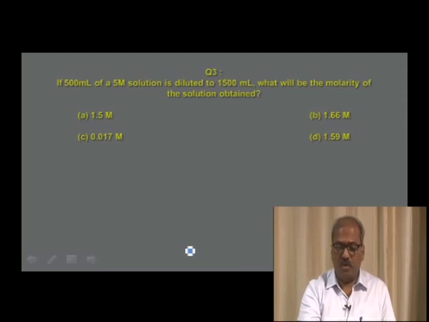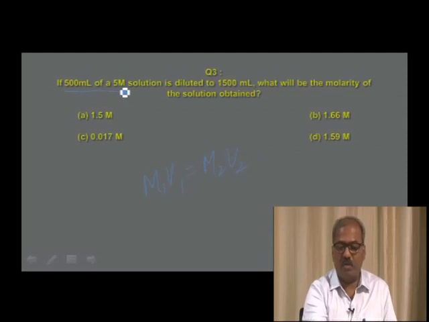The dilution formula one has to understand is M1 V1 equals M2 V2. If you assume these two as M1 V1 and this will be V2, then you have to calculate M2, that is M1 V1 divided by V2.